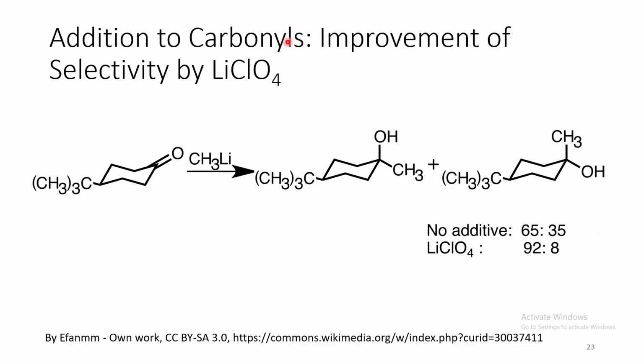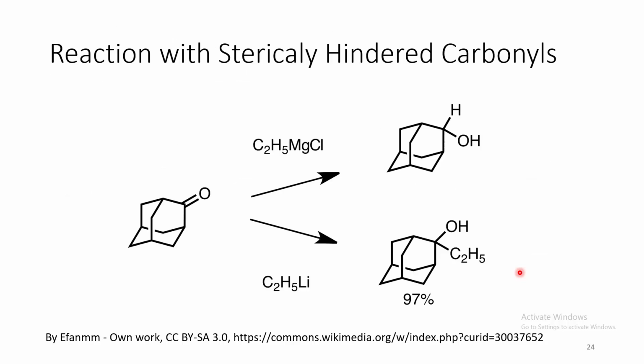Now whenever we come to the cyclic carbonyls, alkyl lithium approaches from the equatorial side, which is less sterically hindered. But in presence of lithium perchlorate, this selectivity enhances to a great extent. Now when we get a much more sterically hindered carbonyl like this adamantyl ketone, the Grignard reagent leads to no addition but reduction, whereas the alkyl lithium leads to addition.